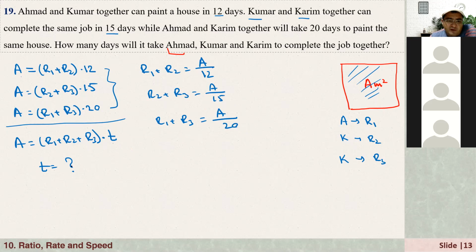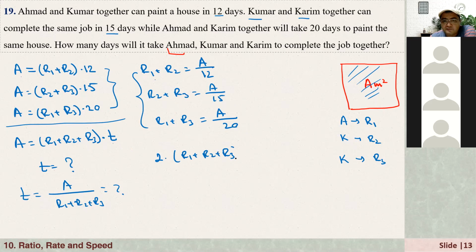Now what we have to find here is T is equal to A over R1 plus R2 plus R3. We need to find this. So now from here, if you just add them together, here we have R1, R1, R2, R2, so we have 2 times R1 plus R2 plus R3. On the right hand side, I have A times 1 over 12 plus 1 over 15 plus 1 over 20.